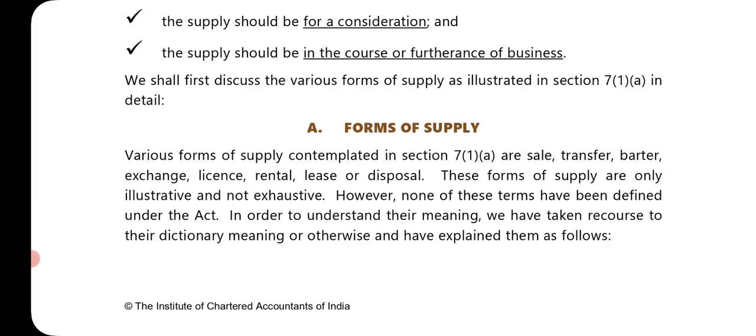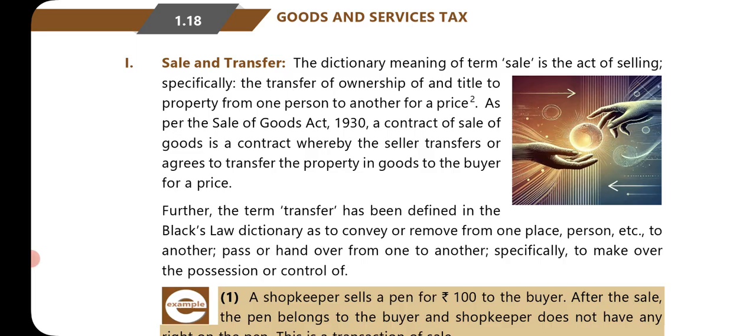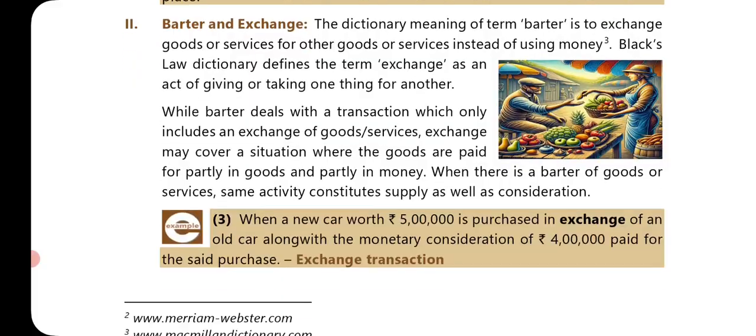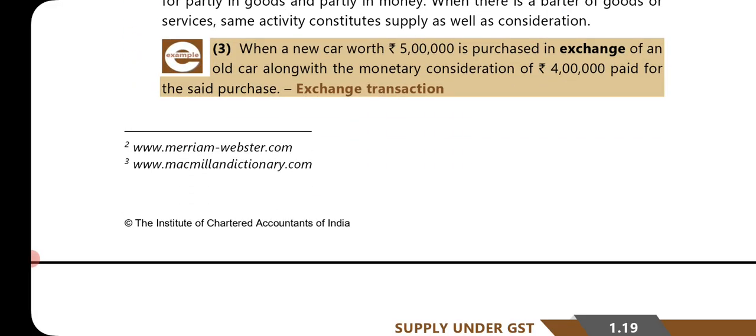Yeah, these forms of supply are only illustrative and not exhaustive. However, none of these terms have been defined under the Act. In order to understand their meaning, we have taken recourse to their dictionary meaning or otherwise and have explained them as follows. Okay, so in the Act, these things are not defined, but with the help of a dictionary, they are doing. So dictionary they have mentioned over here.